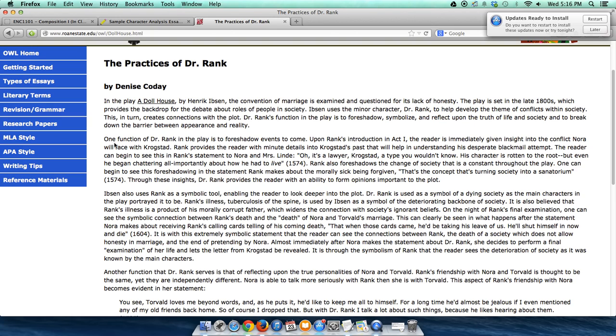And if you read this paper, you will see, indeed, look at the keywords pop up. The thesis is a guide to the entire paper. Notice foreshadow. It's one of our first points in our thesis. The next point is symbol. And the next paragraph is about symbol. And then we have reflection down here. So here's the URL. You can actually track this paper down yourself and read it.